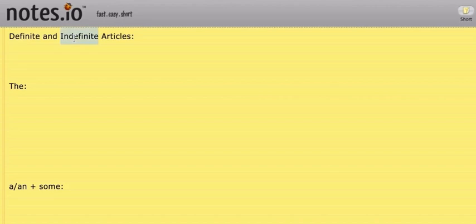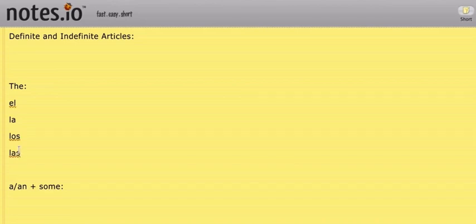versus indefinite would be something more general, something that's not defined. So like a pen, something very general, right? And so these are the ways that you're going to say them in Spanish. First, let's start with the forms of the. There's going to be four of them. There's el, la, los, and finally las.